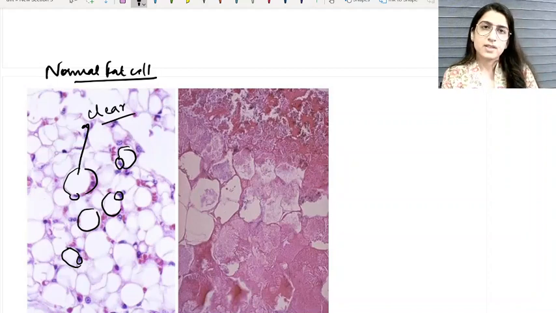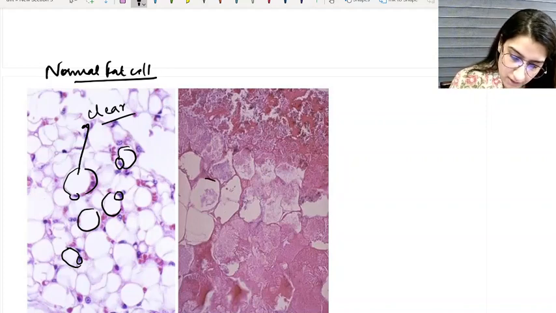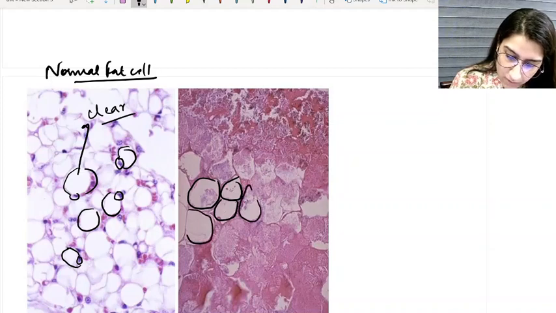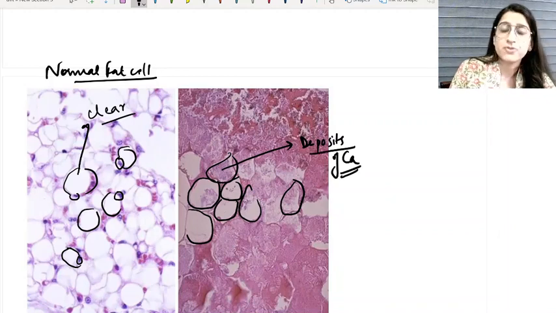So what if the cell is subjected to fat necrosis? Look at this picture. This is a picture of fat necrosis. Can you appreciate? They are the same fat cells, but they don't have a nuclei. And you can see these basophilic amorphous deposits of calcium. Okay, so this is a picture of fat necrosis.